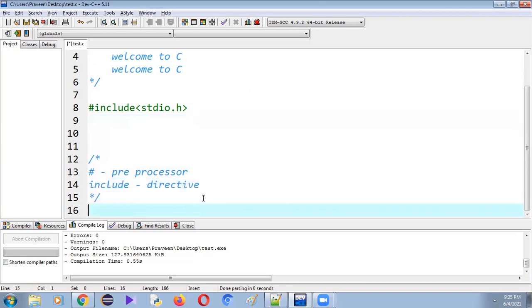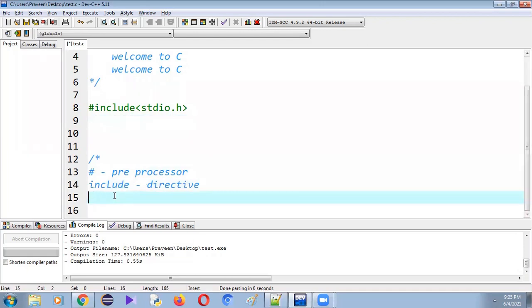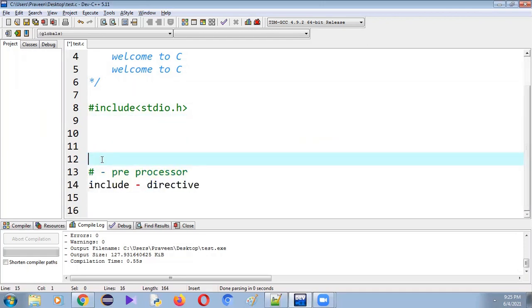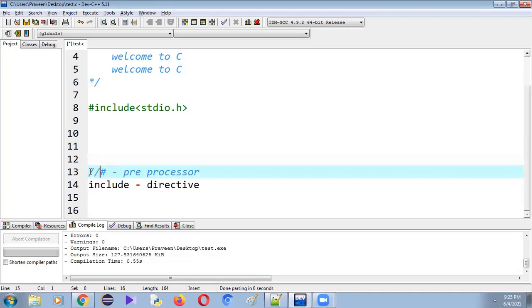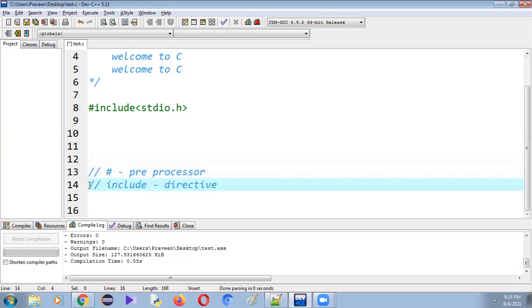If you want to use a single line comment, each and every line should be preceded with 2 slashes. I kept this hash preprocessor in the comment, and if I want to add a comment on the next line, again I have to write 2 slashes.